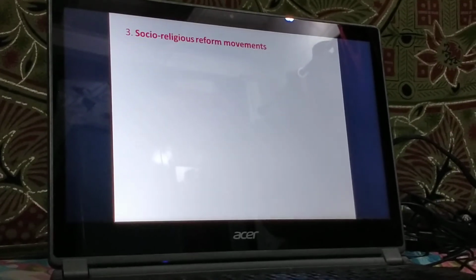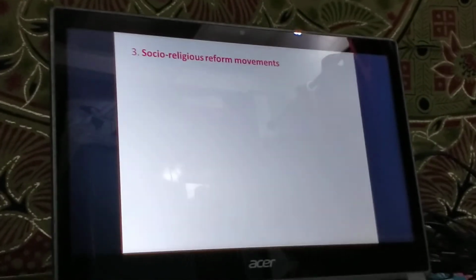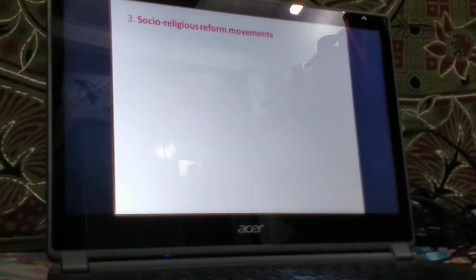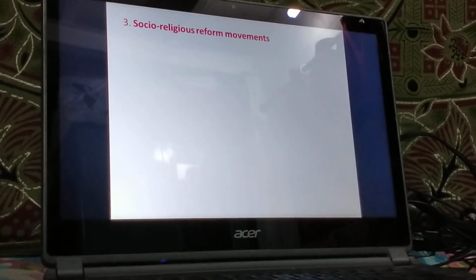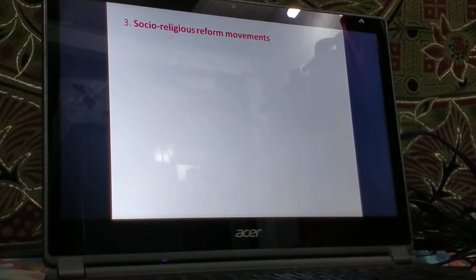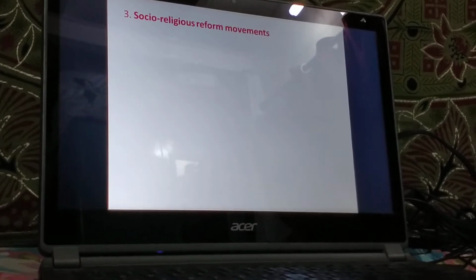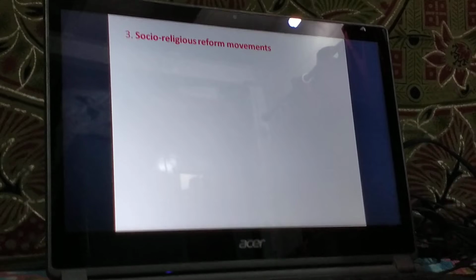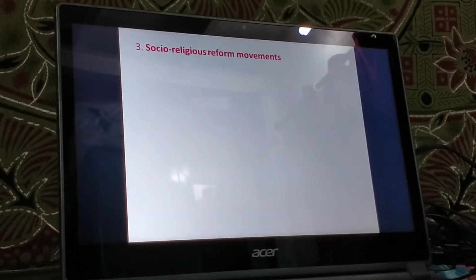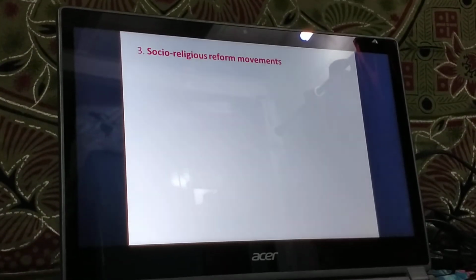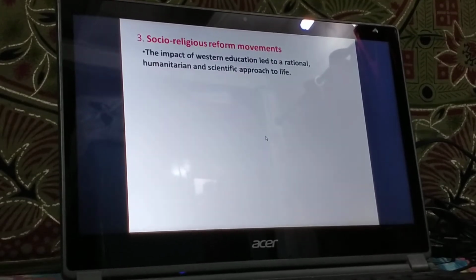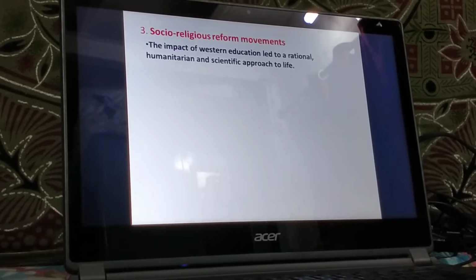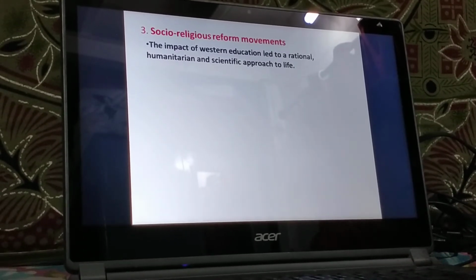Next, we'll move ahead with the third factor promoting the growth of nationalism, that is socio-religious reform movements. Socio-religious reform movements in the 19th century were great pioneers of Indian nationalism. The impact of Western education led people to rational thinking and a humanitarian and scientific approach to life.